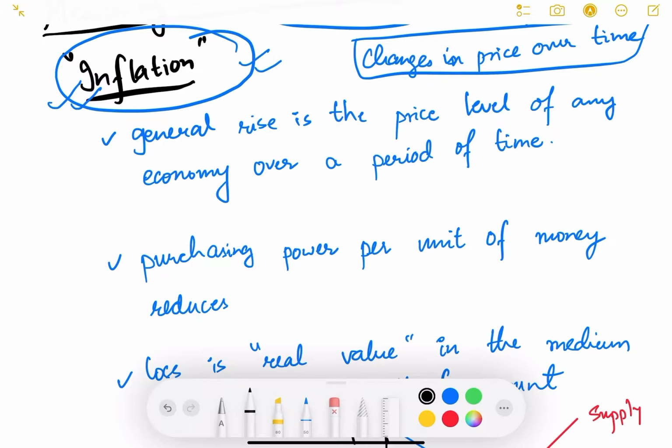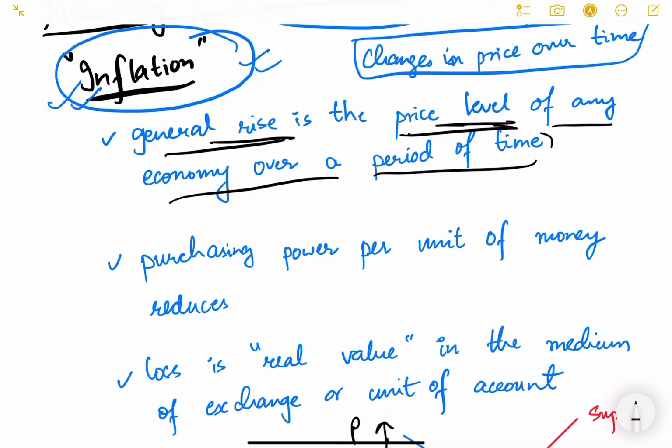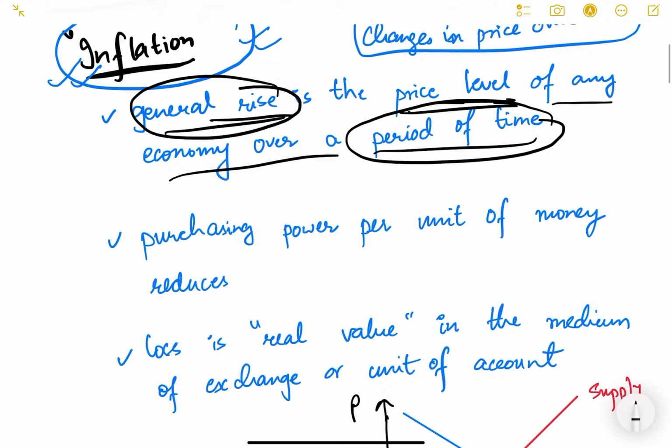So first of all, let us understand the meaning of inflation. As I already told you, inflation is a general rise in the price level of an economy over a period of time. General rise means the prices of almost all the goods and services in the economy are increasing. It's not just that only one or two commodities or services are getting costly, but the cost of each and everything is increasing. For example, your transportation cost is increasing, the money that you give for a haircut is increasing over a period of time. That is known as inflation.